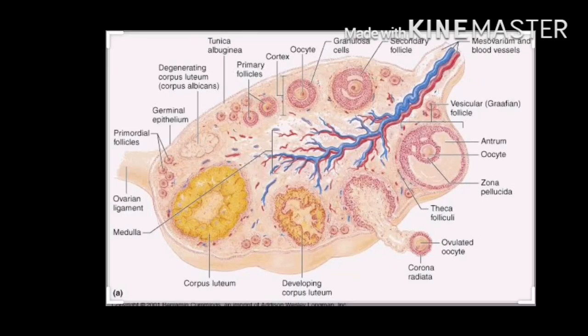The cortex region shows a large number of tiny masses of cells called the ovarian follicles. So the cortex region shows what? A large number of tiny masses of cells, and that is called the ovarian follicles.